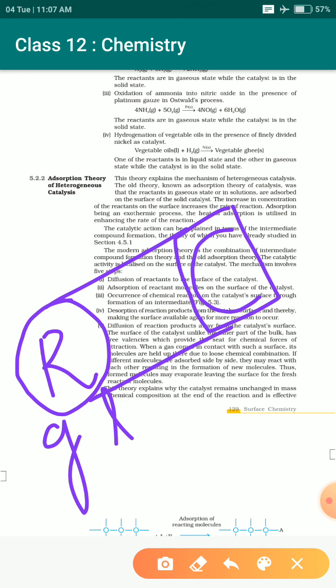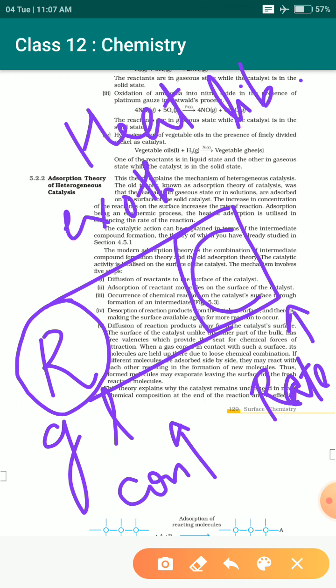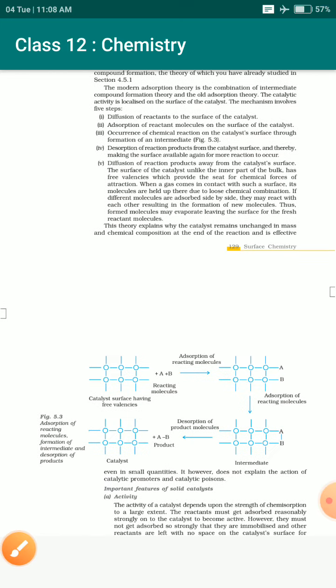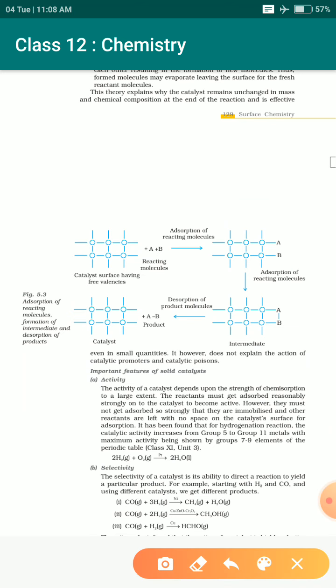So the concentration of the reactant increases, and definitely if the concentration of the reactant increases, then the rate of the reaction will also increase. And if the rate of the reaction is increasing, then there will be heat liberation in it. Heat will liberate. We know that an exothermic process is the heat liberating process, and it is coming under the adsorption scenario, right? So that was an old theory. There is a new theory which speaks about the adsorption process. It's something like this.